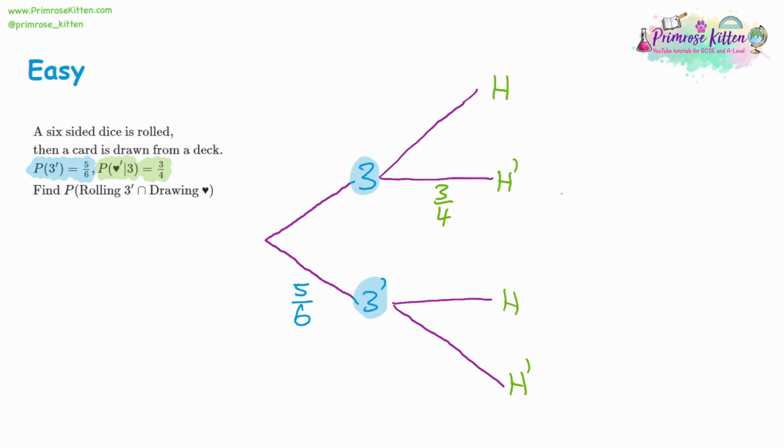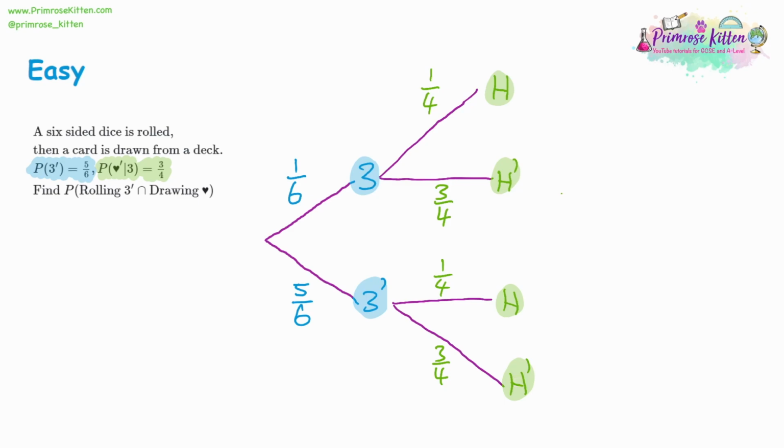Now we've got these, we can write in the rest. So if it's 5/6 not get a 3, it must be 1/6 to get a 3, add up to 6/6. And then it's 3/4 to not get a heart. To get a heart is going to be 1/4. The events are independent, so it's going to be the same probabilities on the other part of the tree. Next, we need to look at what we're actually being asked. So it's good practice to complete the tree to start off with. Sometimes you get marks for this as well.